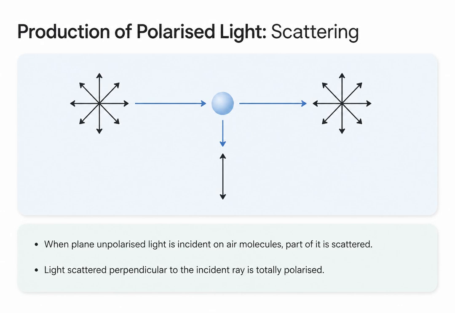Another way to produce polarized light is through scattering. When unpolarized light from the sun travels through the atmosphere, it strikes air molecules and scatters. The light that continues straight through remains unpolarized. However, if you look at the light that is scattered at exactly a 90-degree angle to the original incident ray, that light is completely plane polarized. This is why the sky appears partially polarized when viewed through a polarizing filter at certain angles from the sun.